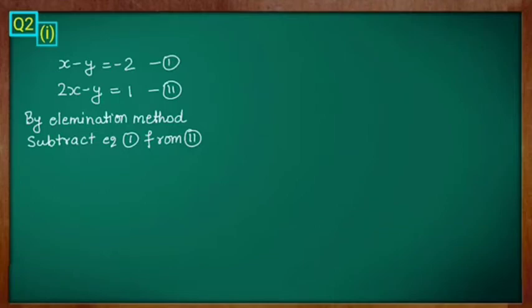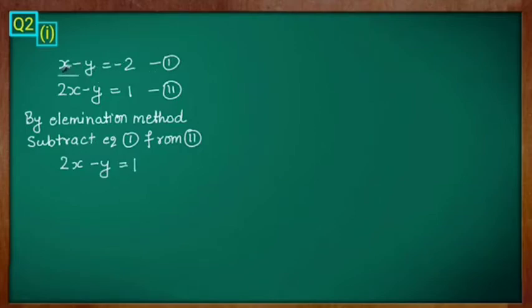So we formed the pair of linear equations. Now next, what do we have to do? By the elimination method you have to solve this. See the x variable and y variable. In x we have 2 in the second equation and 1 in the first equation. But in y we have 1 and 1 with the same sign. Same sign means you have to subtract, different sign means you have to add. So same sign, you have to subtract.